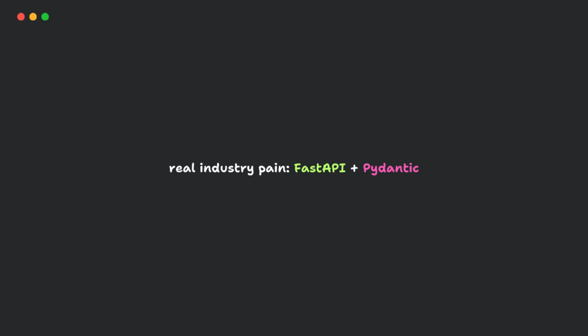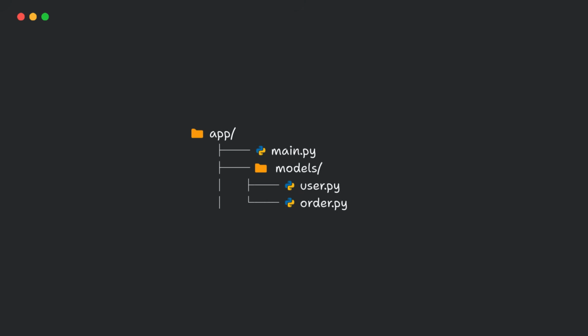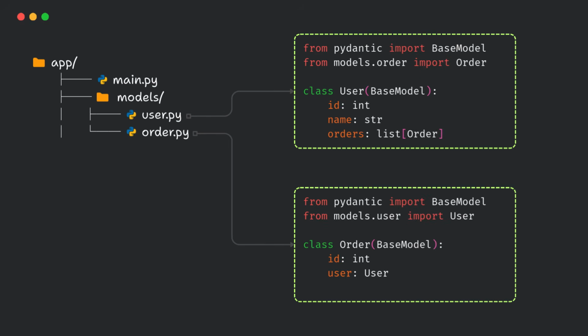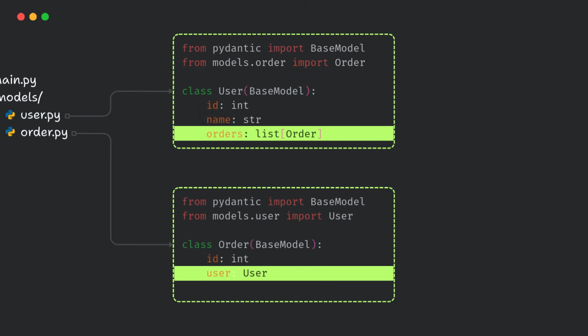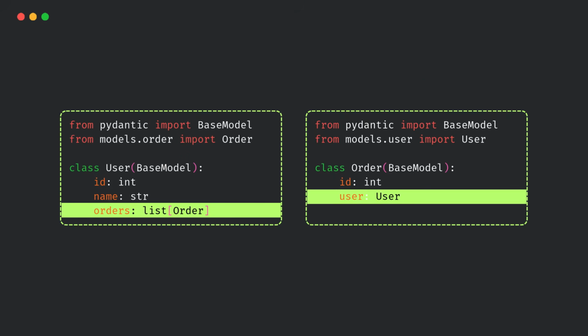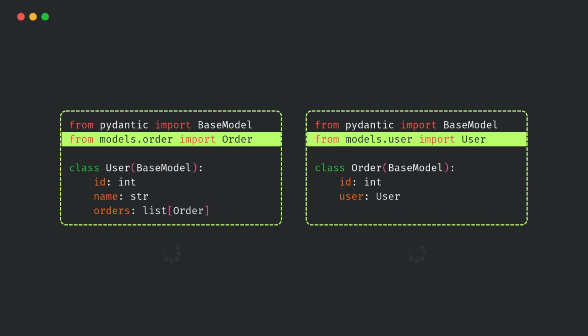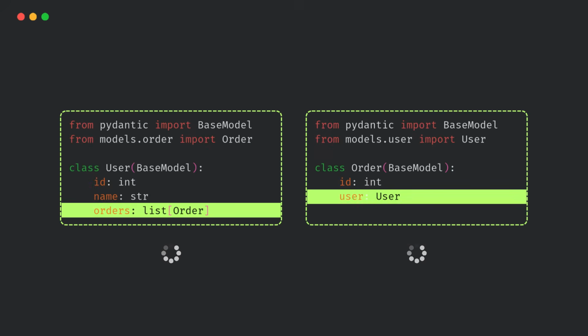Let's talk about real projects for a second. Imagine a normal FastAPI backend with models like this. And the logic is very common. A user can have multiple orders, and an order belongs to a user. From a business point of view, this is perfectly valid. But in real projects, models often reference each other. And because Python used to evaluate annotations immediately, it sometimes tried to resolve types before everything was fully defined. This is what we call a forward reference.